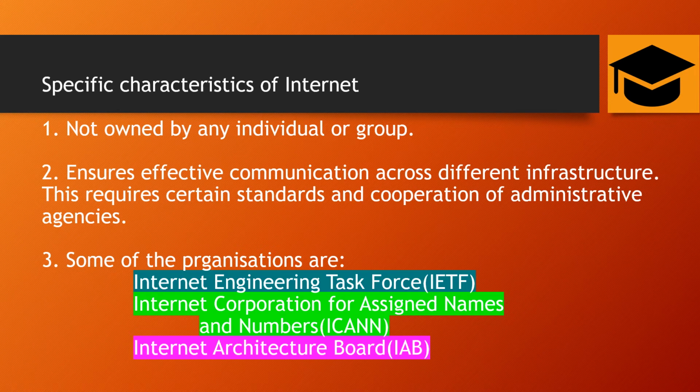Some of the organizations are the Internet Engineering Task Force, IETF. The second one is the Internet Corporation for Assigned Names and Numbers, ICANN, and the Internet Architecture Board, IAB. So these are just for your information.